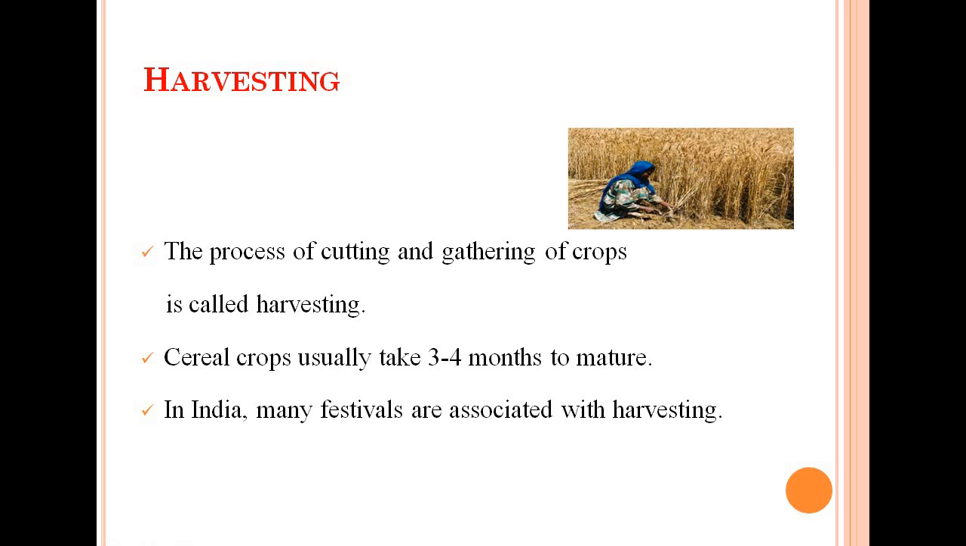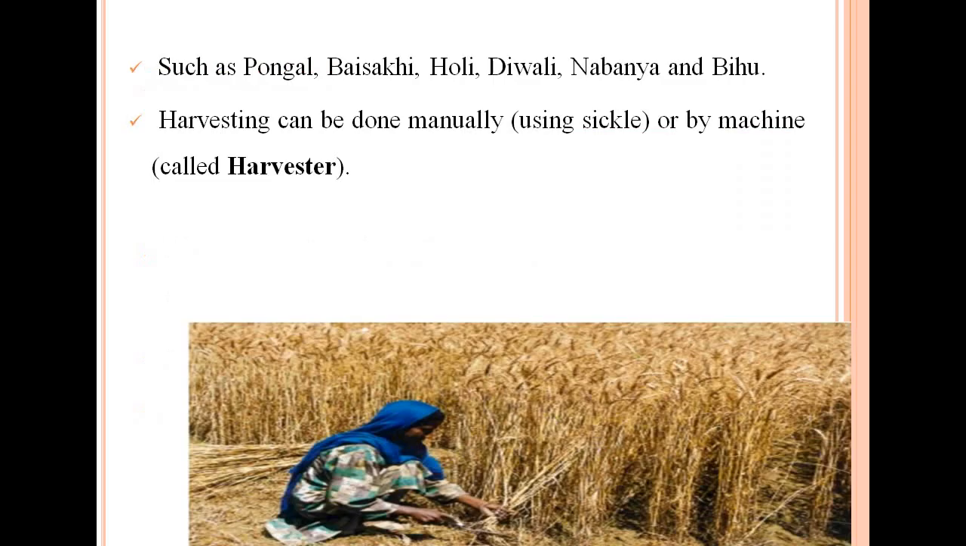Now cereal crops usually take 3 to 4 months to mature, and in India many festivals are associated with harvesting. As I was discussing in the previous slides, several festivals are associated with harvesting, such as Pongal, Baisakhi, Holi, Diwali, Nabanna, Bihu. These are the famous festivals celebrated in our country on account of the harvesting process. From these festival seasons, we can imagine how much importance this practice has.